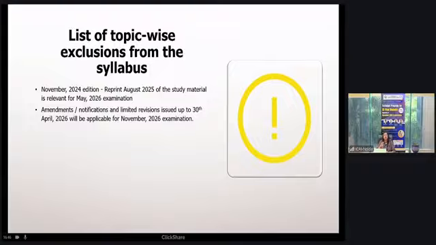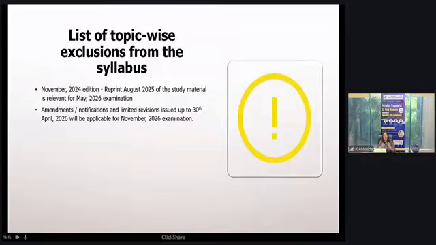Insurance contract is an industry specific standard. That's why this has been excluded through study guidelines. Students are not required to study Ind AS 117. But because of the notification of Ind AS 117, there were certain consequential amendments in other Ind AS. Those consequential amendments are considered as limited revisions in other Ind AS, and that is applicable to you.